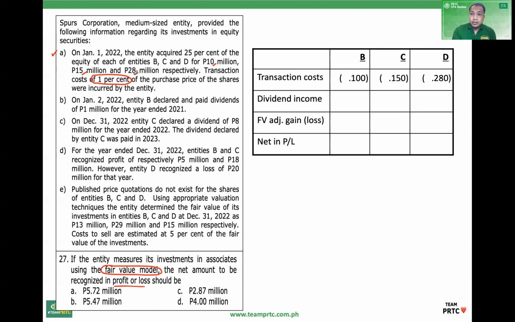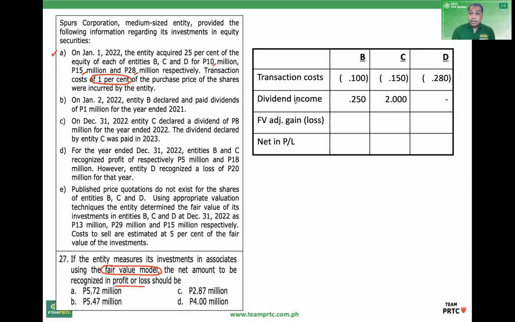So yung transaction cost na yan, expense when incurred. So expense when incurred. Okay, as noted earlier, the dividend received, the dividend receivable, dividend income. B, C, D. Dividend income.